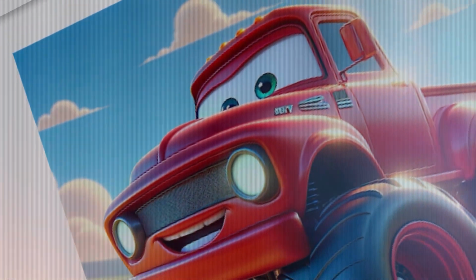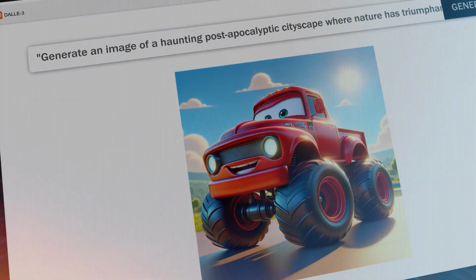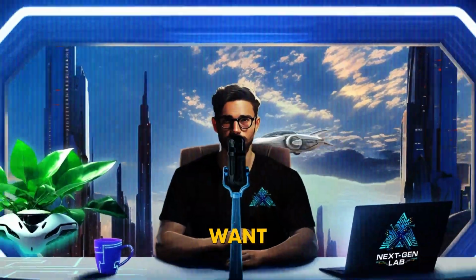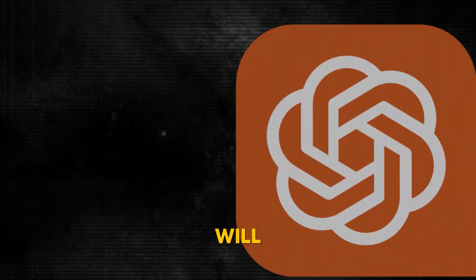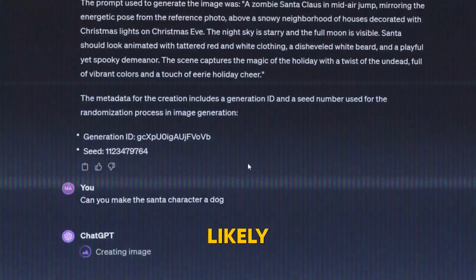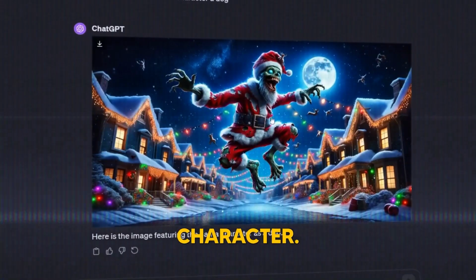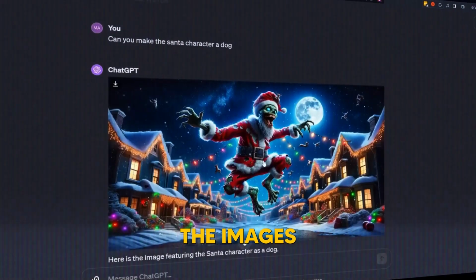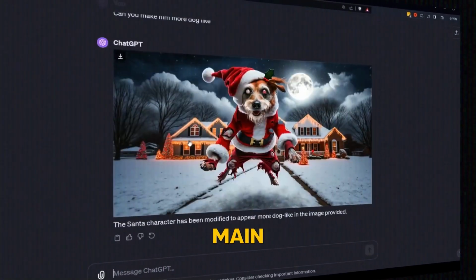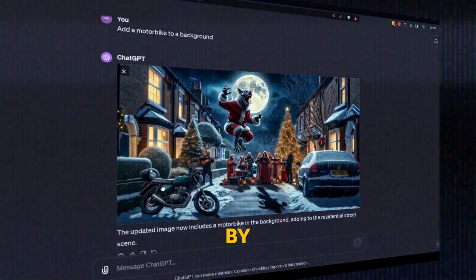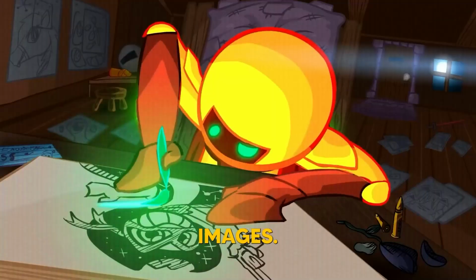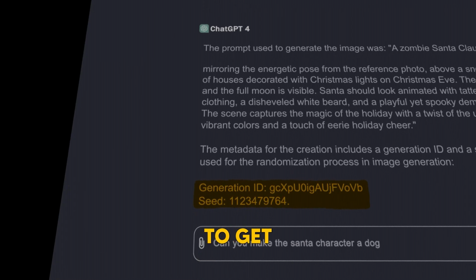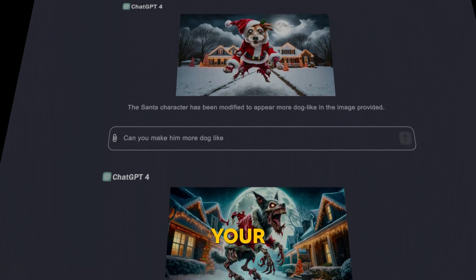Like, check out these examples here of a red monster truck cartoon that I made multiple minor changes to. It's important to be aware though that you don't want to make too many changes at once. This will confuse DALL-E 3 and make it much less likely to keep consistency with your character. Instead, make small individual changes one at a time to get all of the images you want created. Or you can insert your main character into other backgrounds by making a cross-reference of both images. And here's a pro tip. Use the prompt "choose interesting angles" with your Gen ID to get unique and striking results of your initial image.